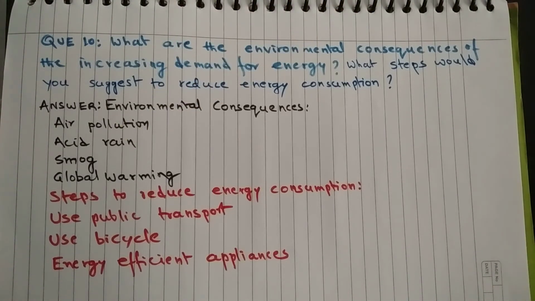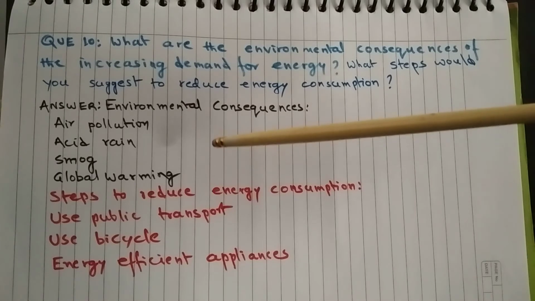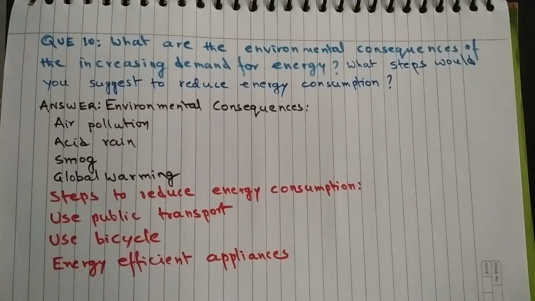Smog is hazardous because it makes the life of drivers and pilots difficult. Then global warming: a higher percentage of carbon dioxide in air results in global warming, which is the major cause of drastic changes in weather pattern around the globe.